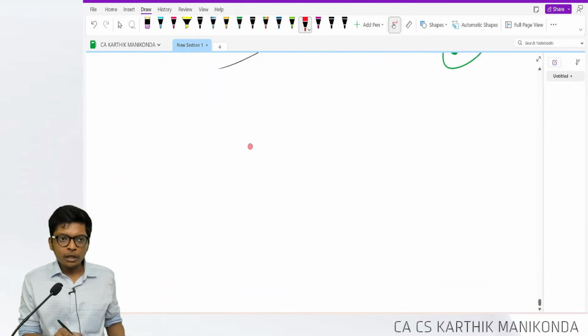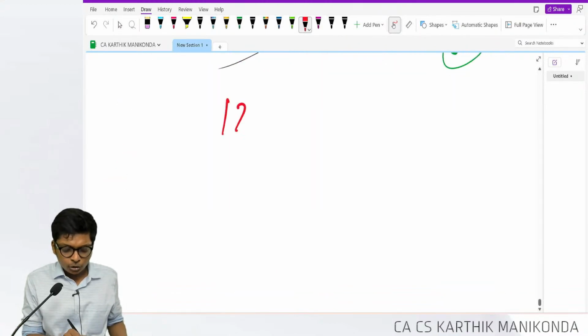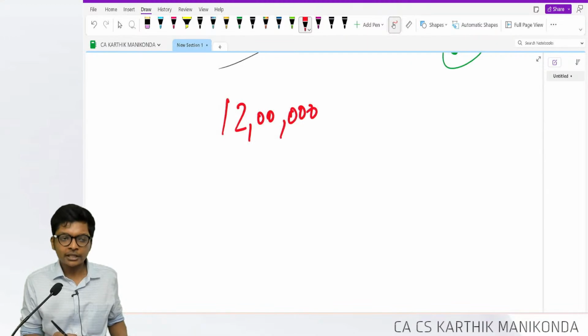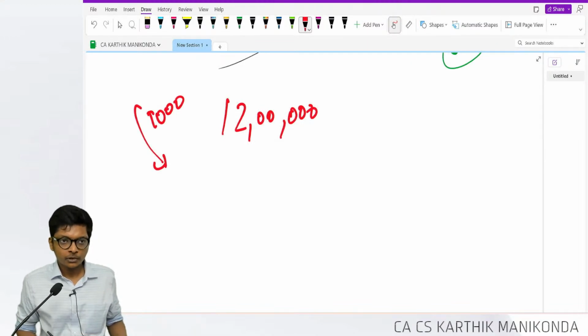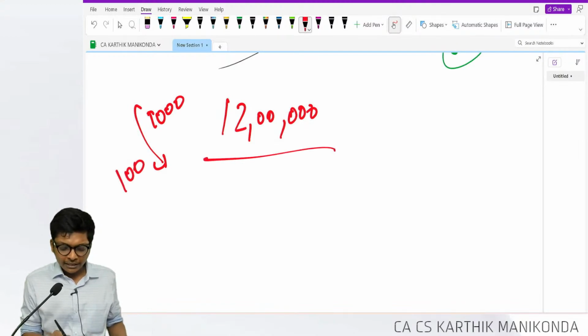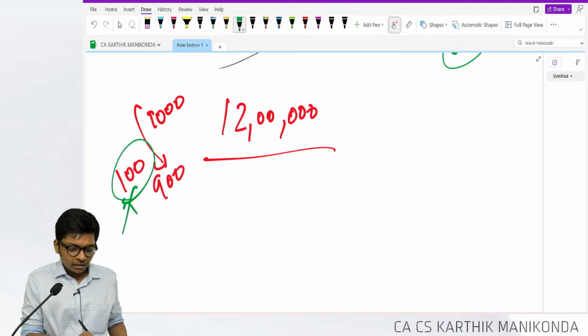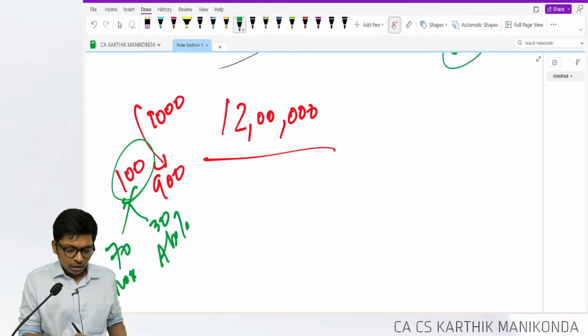Remember, normal loss. For example, if my total cost is 12 lakhs, guys. I purchased 1000 units. I lost 100 units. So I received only 900 units. Of this loss of 100, 70 is normal loss, 30 is abnormal loss.